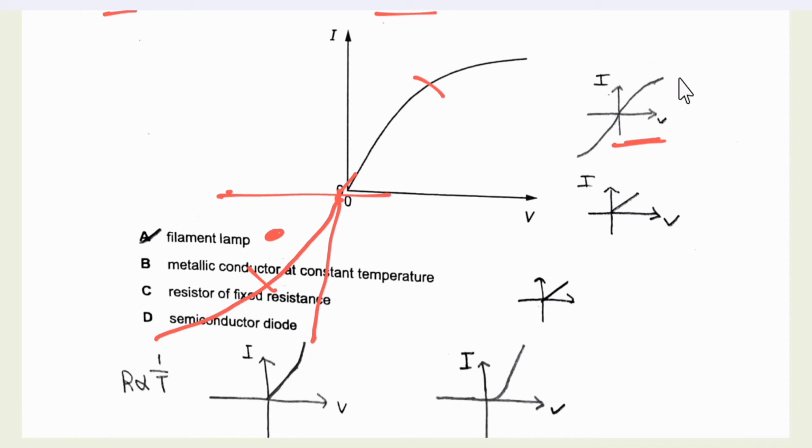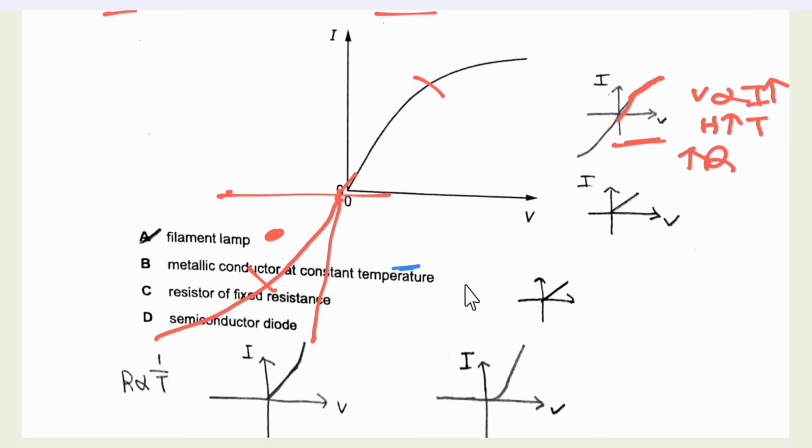For a filament lamp, current is directly proportional to voltage at first, so as voltage increases, current increases. But due to the increase in current, the heating effect increases, or temperature increases. Since temperature increases, resistance increases, that is R increases, and as resistance increases, the current value decreases. Thus after a constant increase it shows a decreasing value.